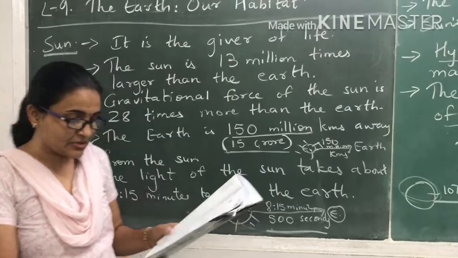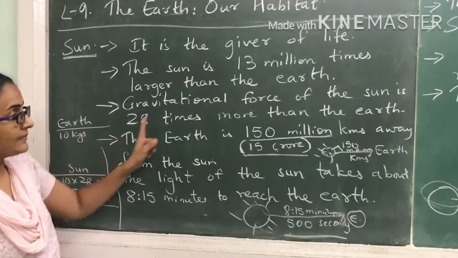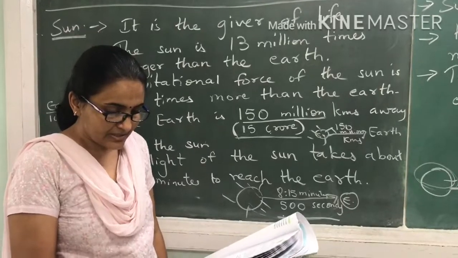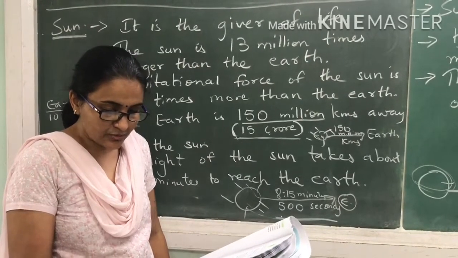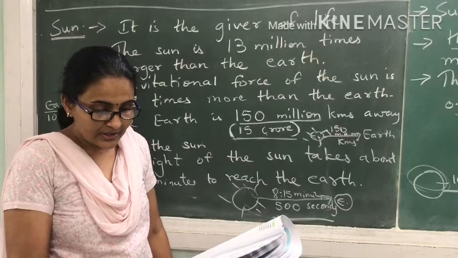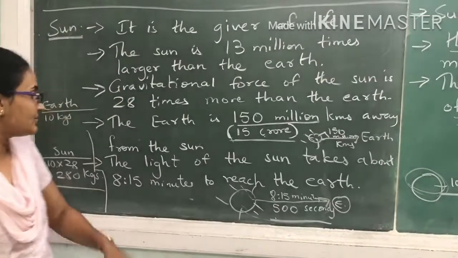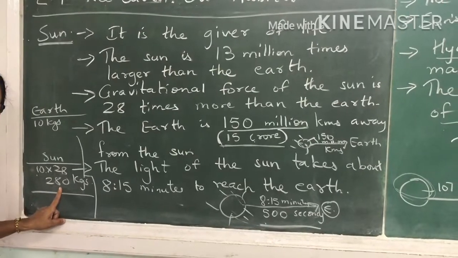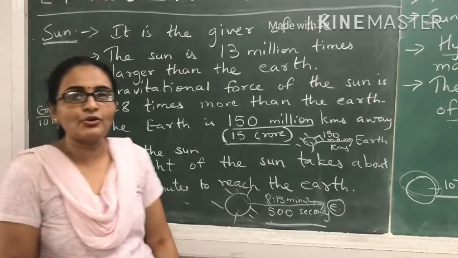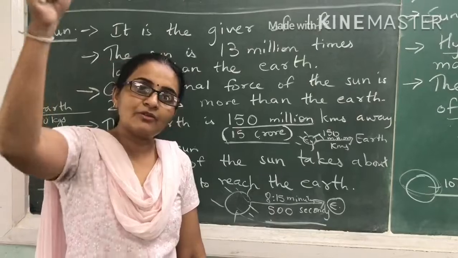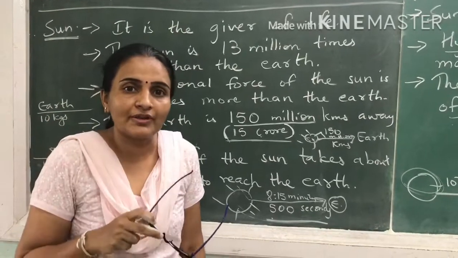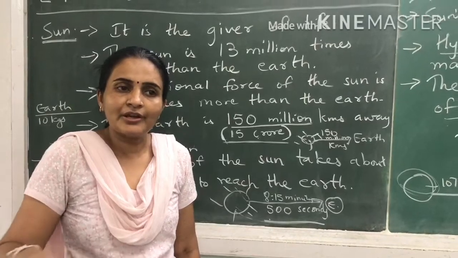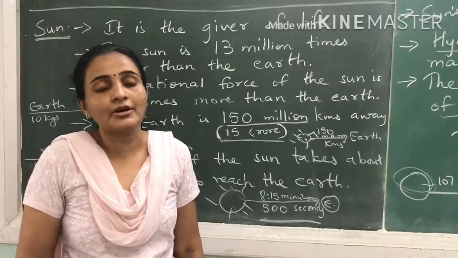Gravitational force of the sun is 28 times more than that of the earth. This I have already explained to you. Hence the weight of a substance that weighs 1 kg on the earth would weigh 28 kg on the surface of the sun. So if it is 10 kg on the earth, it would be 280 kg on the sun. Same way you can find out your weight. What would be your weight on the sun? Whatever your weight on the earth, say if it is 40 kg, multiplied by 28, that would be your weight on the sun.